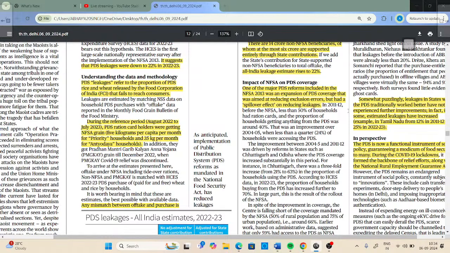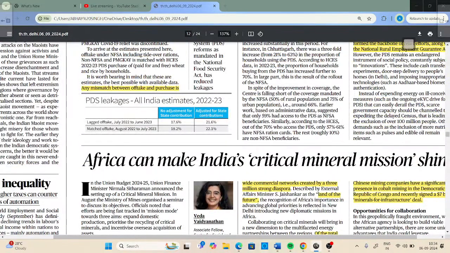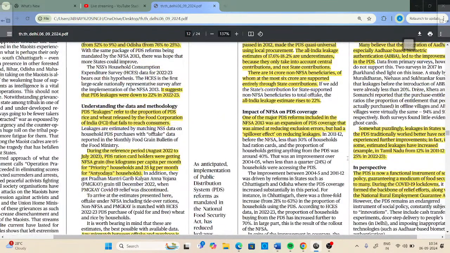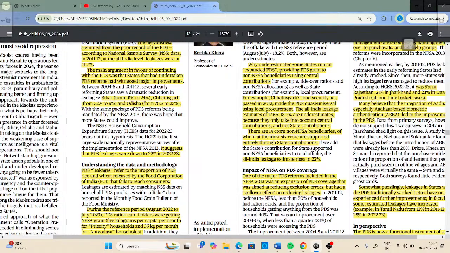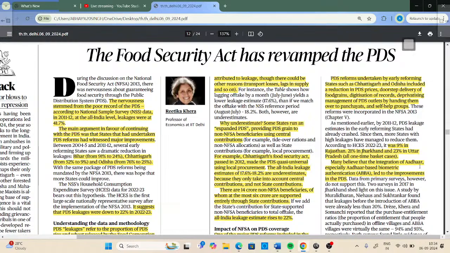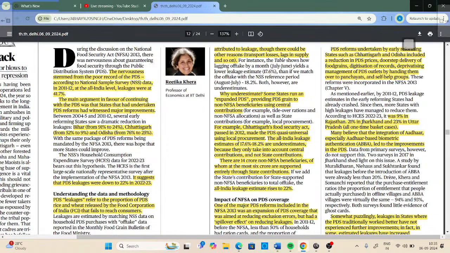So before the National Food Securities Act, things were not good in India. Less than 50% of households had ration cards, and only 40% of the eligible Indian population was getting the benefit of the public distribution system. That's why we needed this National Food Securities Act. This was also a kind of scheme providing social security, so that at the end of the day people have the assurance that they won't sleep hungry, because the government has provided them food through the public distribution system.